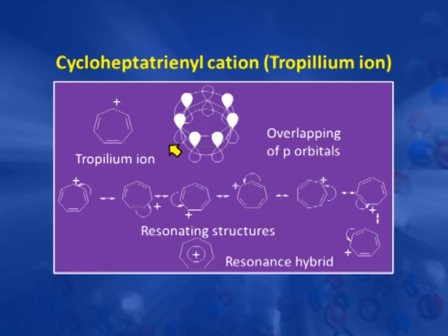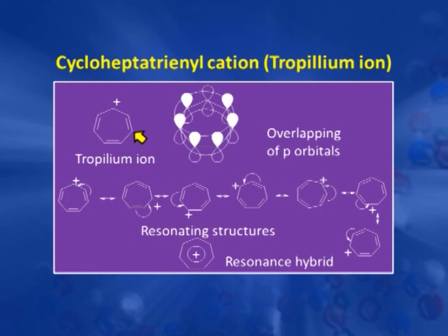So this is a delocalization of p orbitals, and here you can see the resonating structures of this cycloheptatrienyl cation, and this is a resonance hybrid. Again here there is a delocalization of 6 pi electrons, which is a Huckel's number, and that gives stability to the system, and this also reflects in tropylium bromide.